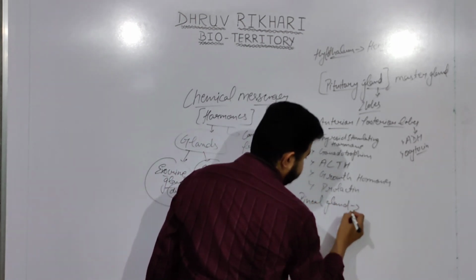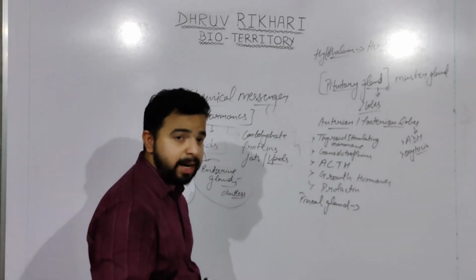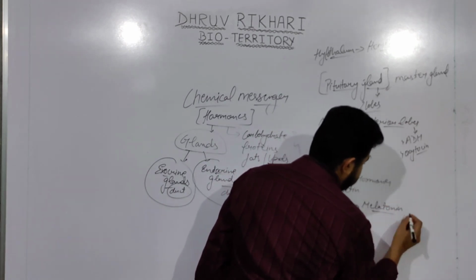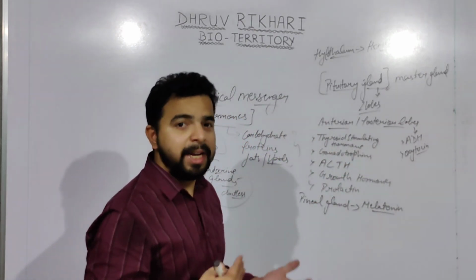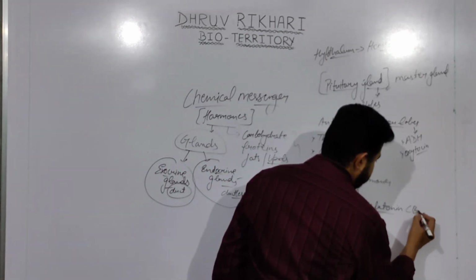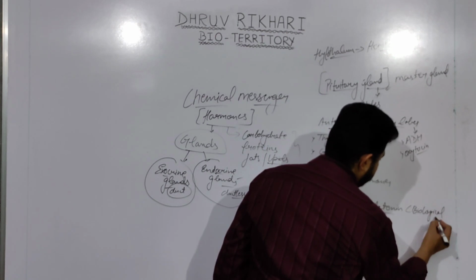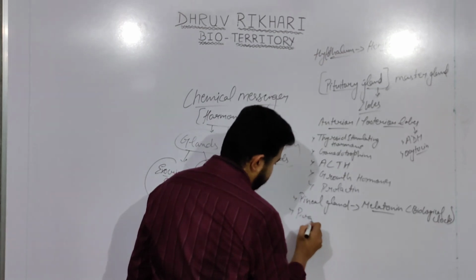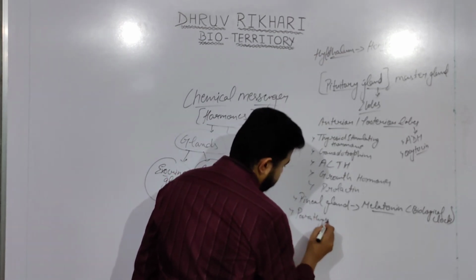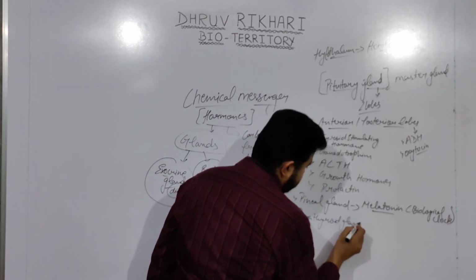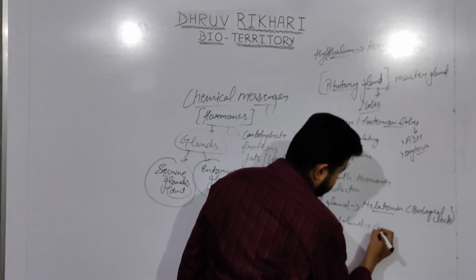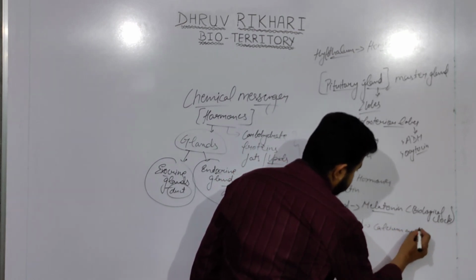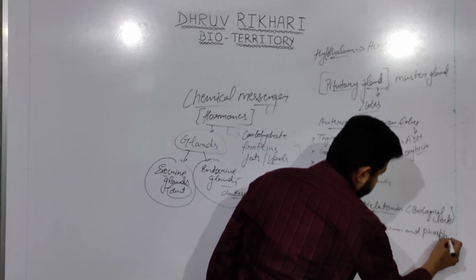The pineal gland is again a very important endocrine gland, which secretes melatonin, and melatonin secretion helps in managing our biological clock. Apart from this, we have the parathyroid gland. The parathyroid gland helps in maintaining the balance of calcium and phosphate, which helps in formation of bone.